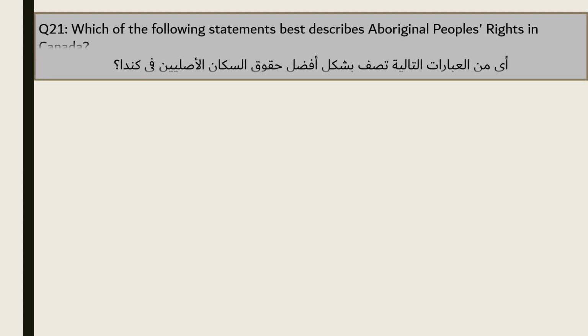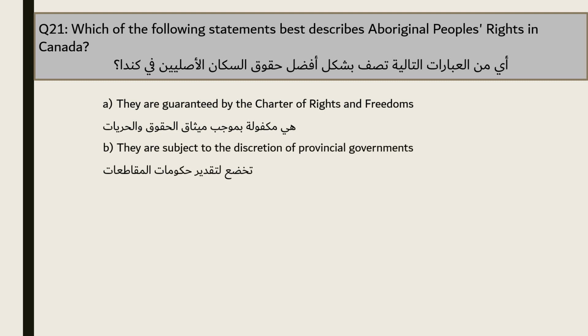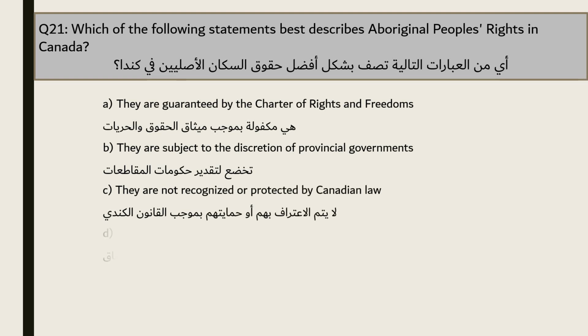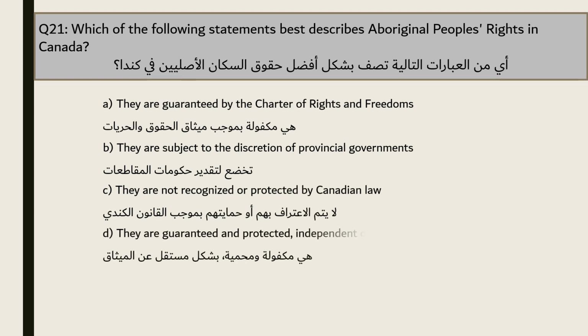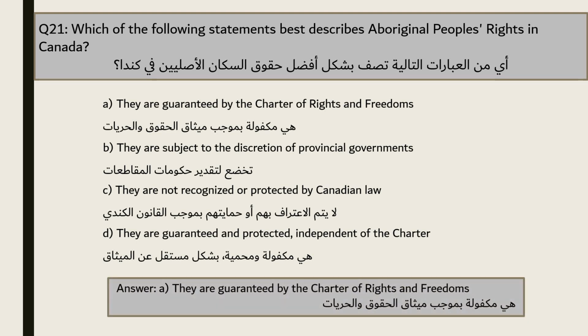Question 21. Which of the following statements best describes Aboriginal peoples' rights in Canada? A. They are guaranteed by the Charter of Rights and Freedoms. B. They are subject to the discretion of provincial governments. C. They are not recognized or protected by Canadian law. D. They are guaranteed and protected, independent of the Charter. The answer is A. They are guaranteed by the Charter of Rights and Freedoms.